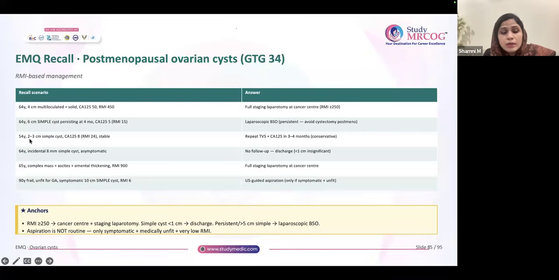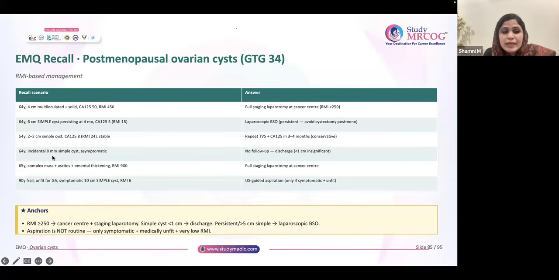Again, 54-year-old, just a 2 to 3 centimeter simple cyst. RMI is low. The new guideline says less than or equal to 3 centimeter, no need for follow-up. The answer given is according to the older guideline. Note this. So, 54-year-old, 2 to 3 centimeter, no follow-up is required actually. Less than or equal to 3 centimeter, if it's a simple cyst, no follow-up is required.